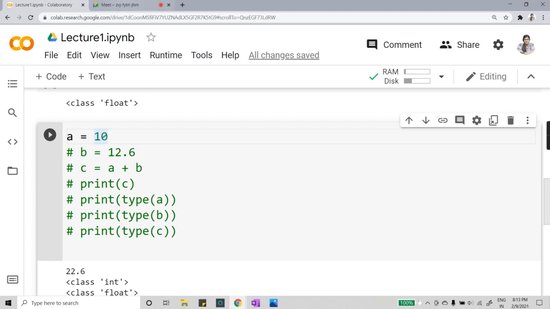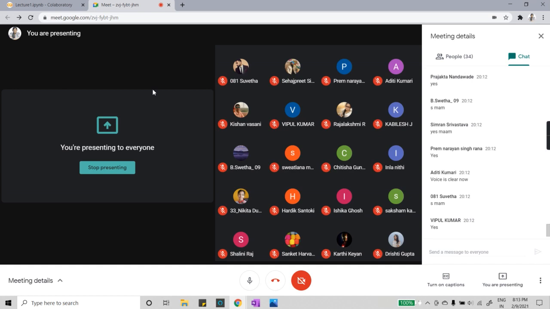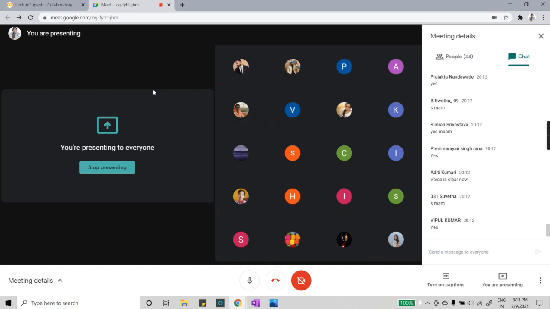Okay, fine. Some of you here may not understand Hindi, so let me tell the question and the answer in English. Prem Narayan was asking that in JavaScript we can store multiple data types in a variable, so can we do the same thing in Python? The answer is that normally you cannot, but there is one data type I told you about, which is a list. In a list you can store multiple data types. You can store a string, a float, and an integer also. So this was the question and this was the answer.